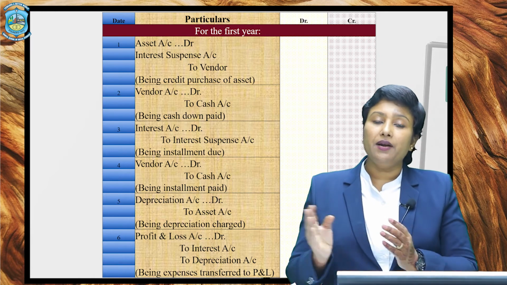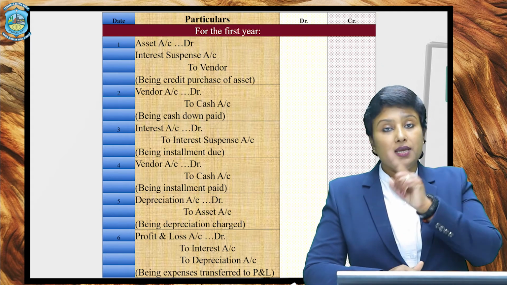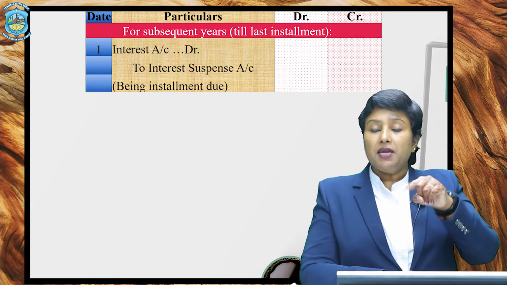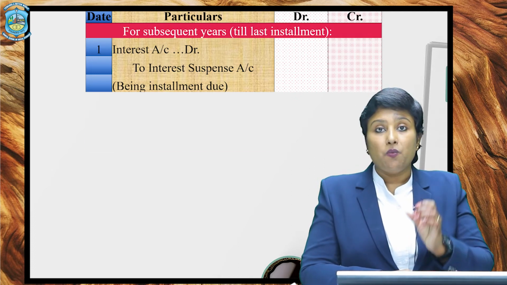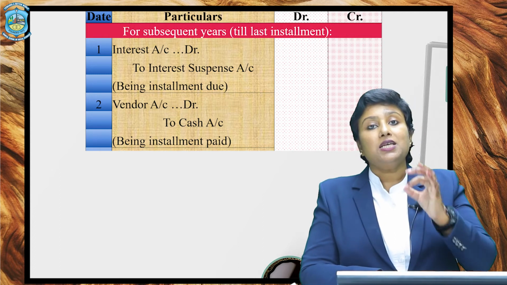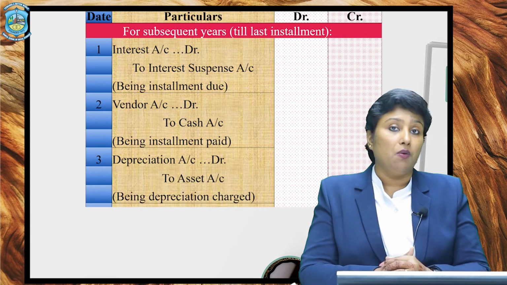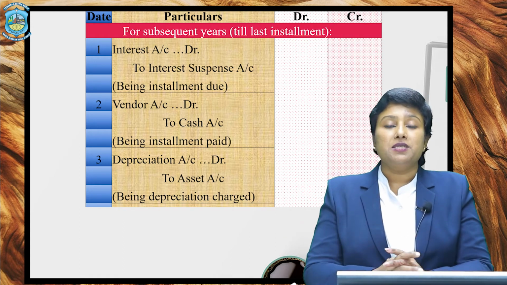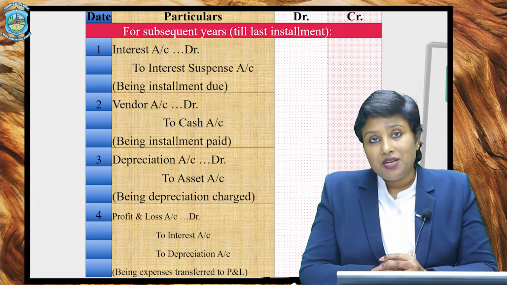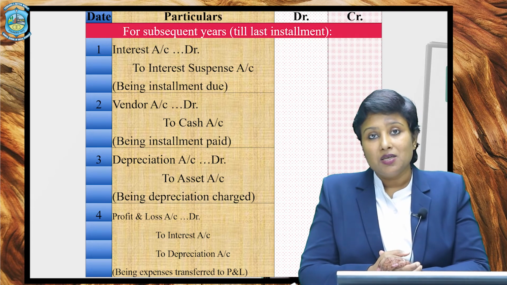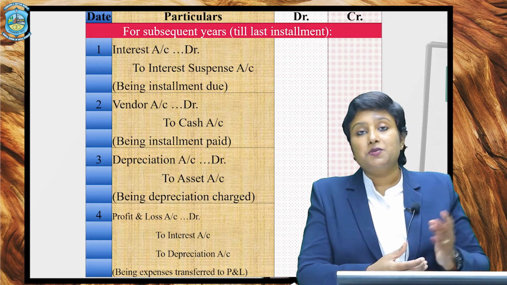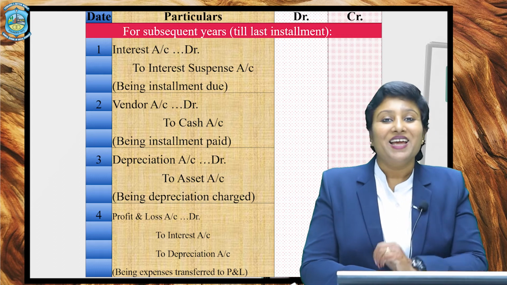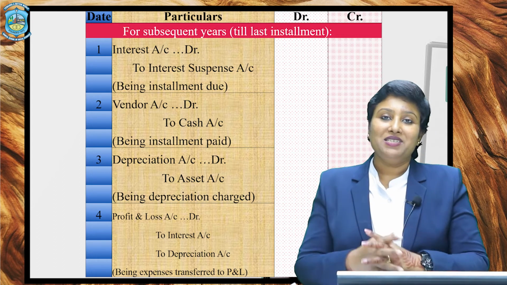That means from second year onwards, the entries would be: to make the installment due, interest account debited to interest suspense; to make the payment of installment, vendor account debited to cash; to charge depreciation, depreciation account debited to asset; and to transfer to profit and loss account these two expense accounts, profit and loss account debited to interest and depreciation. So every subsequent year, you need to pass just four entries regularly till the last installment has been paid.